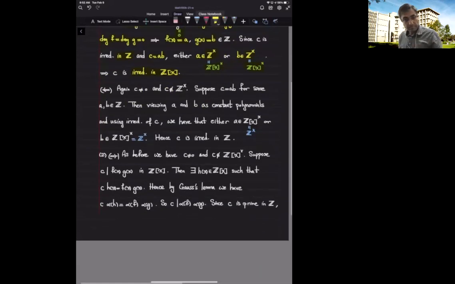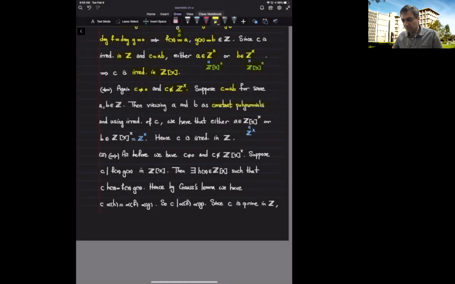Okay, so now let's go from right to left. So this time we assume that C is irreducible in the ring of integer polynomials, and we want to deduce that it is in fact an irreducible element of the ring of integers. The first thing that we observe is that C is not 0 and it's not a unit of the ring of integers. So we go to the more interesting part, meaning we assume that C is written as a product of two integers, A and B, and we view A and B as two non-constant polynomials.